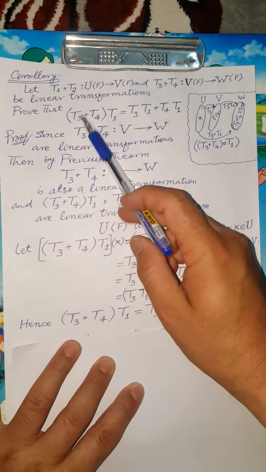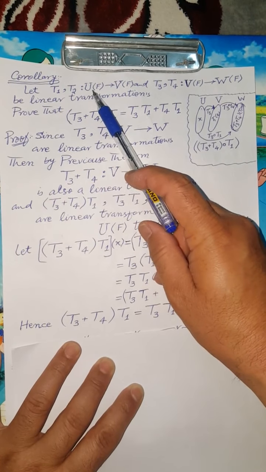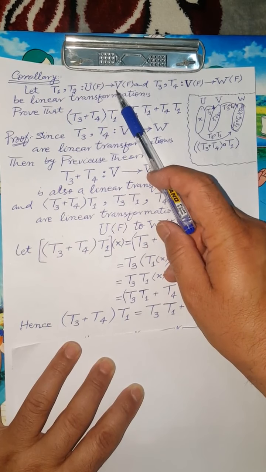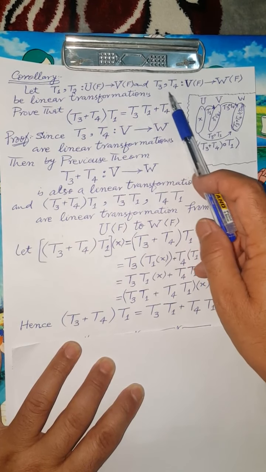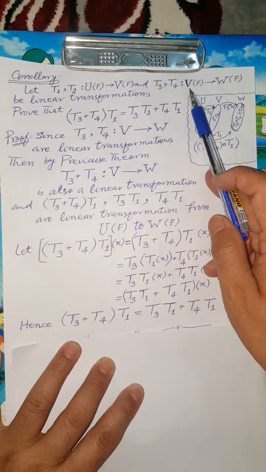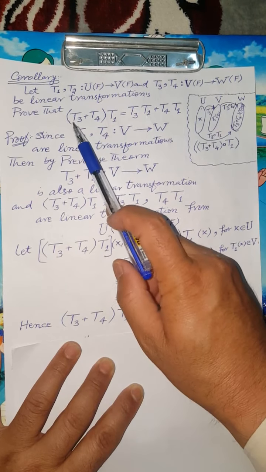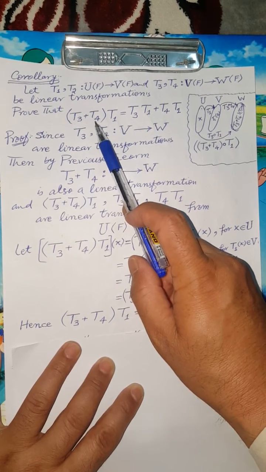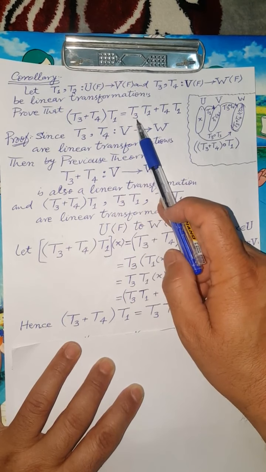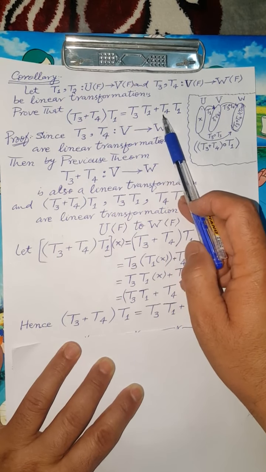Bismillahirrahmanirrahim. Our next result: let T1, T2 be linear transformations from the vector space U to the vector space V over the same field F. T3 and T4 be linear transformations from the vector space V to the vector space W over the same field F. Then prove that (T3 plus T4) composition T1 is equal to T3 composition T1 plus T4 composition T1.